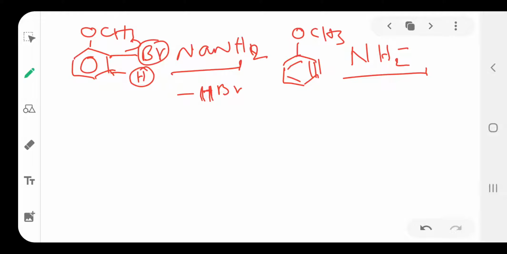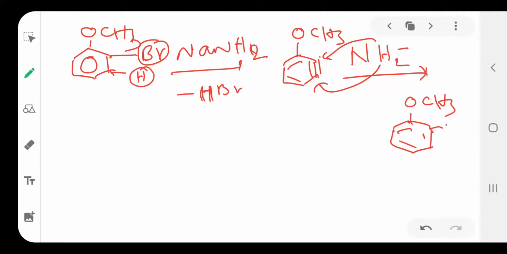This NH2 minus attacks either this position or this position. If it is attached to the ortho position, to the OCH3 group, a minus charge will come here.